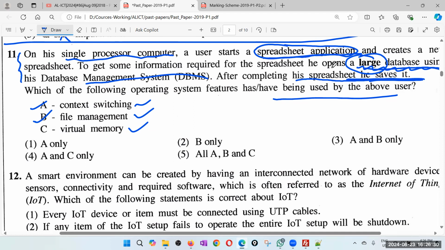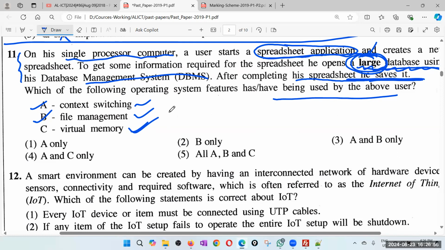When we say large database, it doesn't mean that we always look at all the data. But because this is bold, the examiner might go for virtual memory. Anyway, it's a very poorly worded question again. It should have been much more specific.